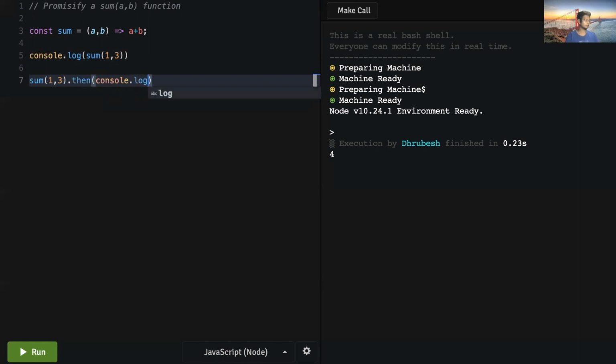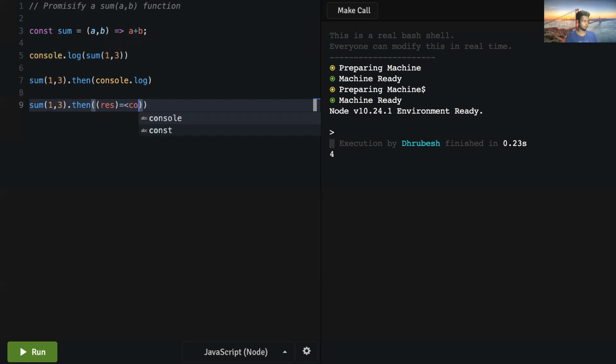So in this case, I can just do this. This is basically a shortcut for that. Whatever the argument is, it just feeds into console.log. So this is what we would want to achieve.